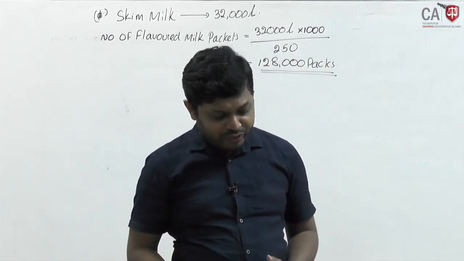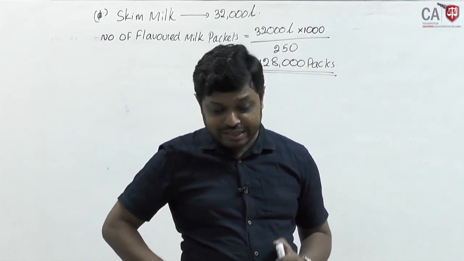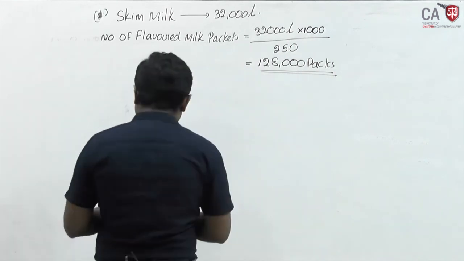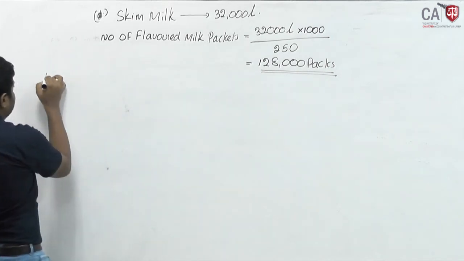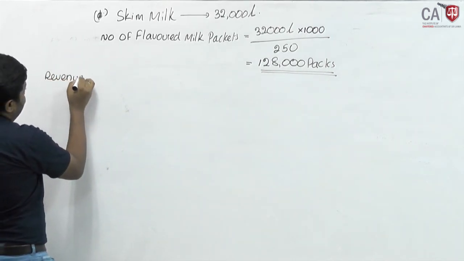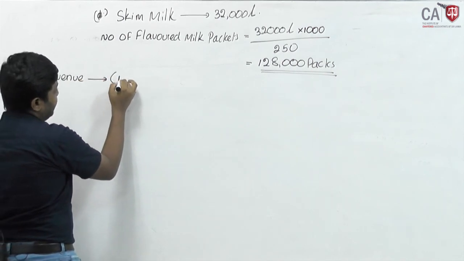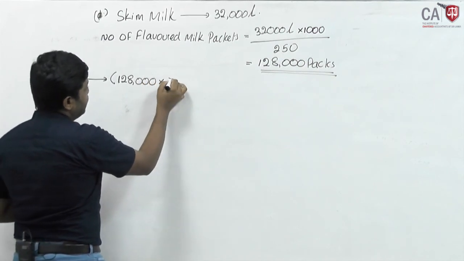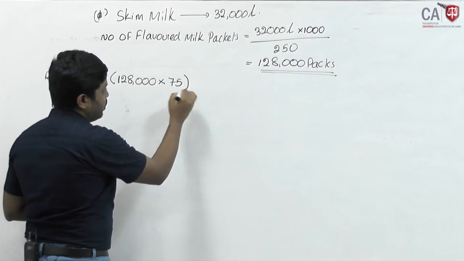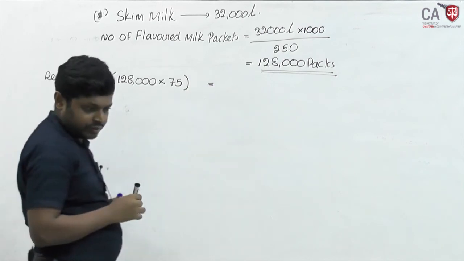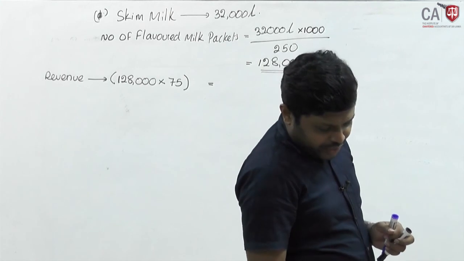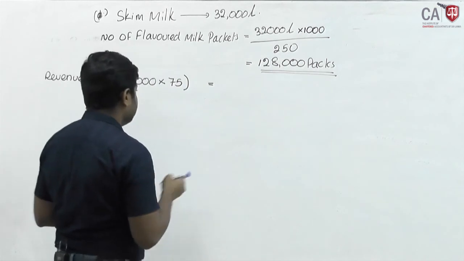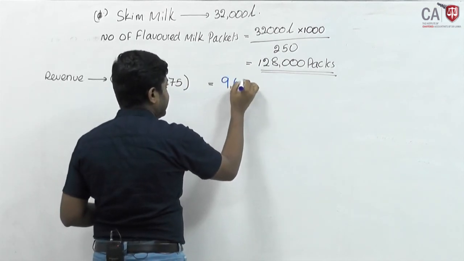Now we will see, if they manufacture 128,000 packs, they will sell this flavored milk pack at 75 rupees. Okay, 75 rupees. Therefore, revenue: these 128,000 packs they have to sell at 75 rupees each. Then what is the turnover? 128,000 into 75, 9.6 million. Turnover 9.6 million.